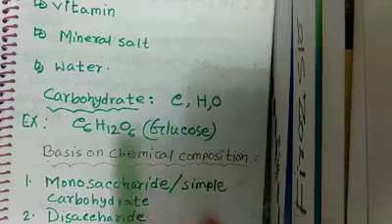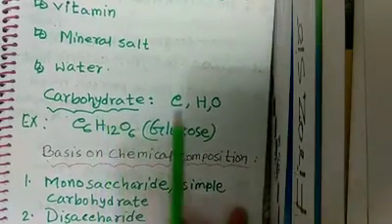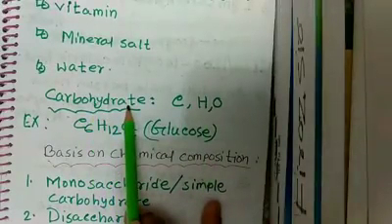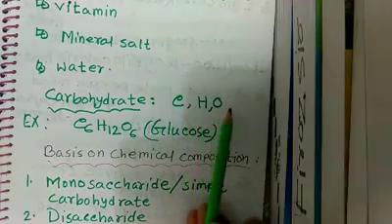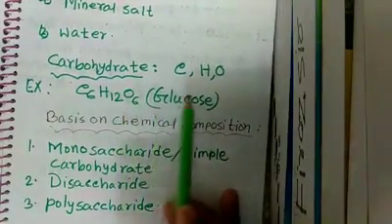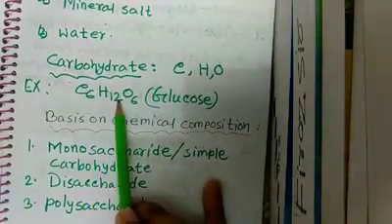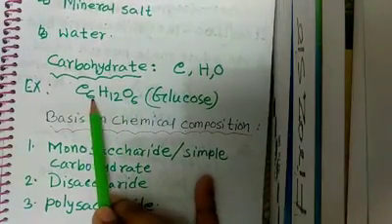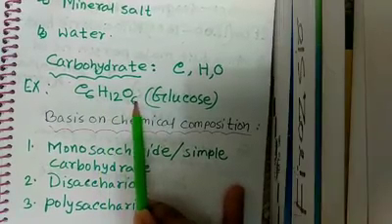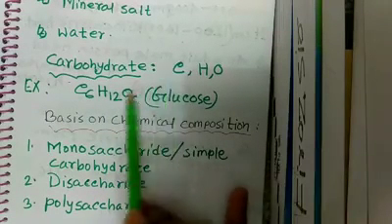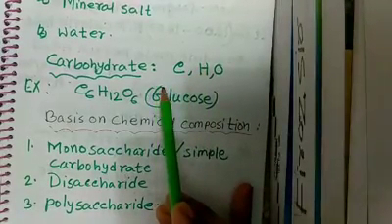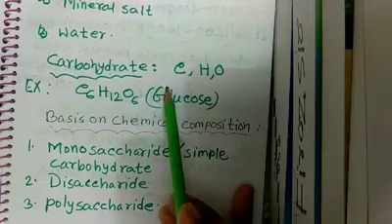Now, carbohydrate. What is carbohydrate? Carbohydrate means the compound which is formed by carbon, hydrogen, and oxygen. For example, glucose. You know the formula of glucose: C6H12O6. Here 6 carbon, 12 hydrogen, and 6 oxygen are present. It is one kind of carbohydrate. Carbohydrate is very important for our body because it gives us energy.